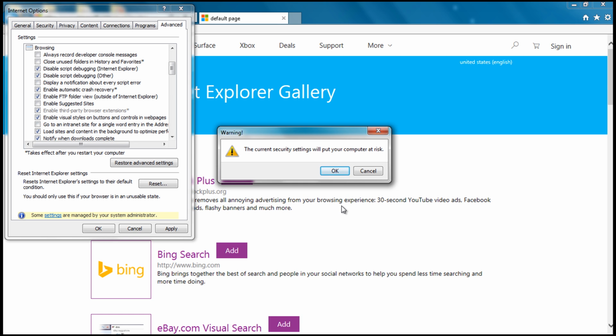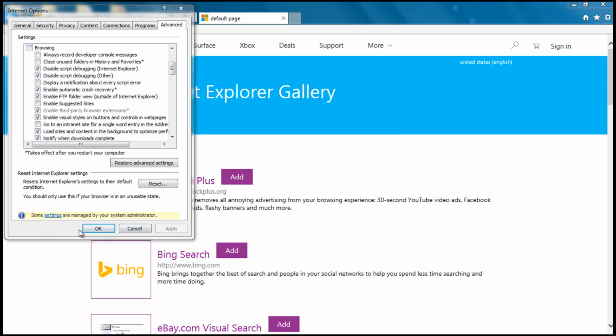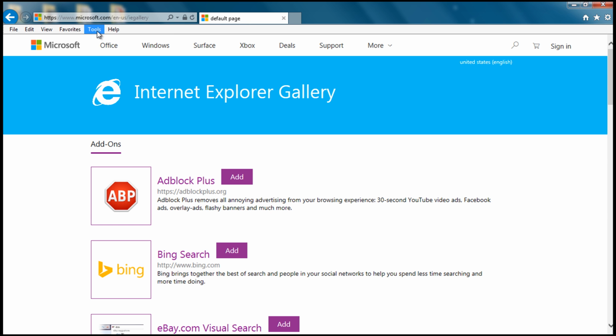You may receive a pop-up message saying the current security settings will put your computer at risk. That is okay. Just make sure once the migration has been completed, you go back in the Internet Options and recheck the box for Enable Protected Mode under the Security tab. Now we are ready to get started with the migration.